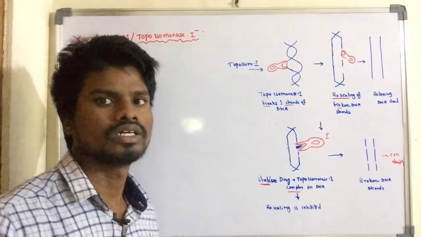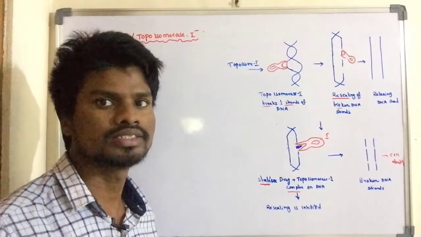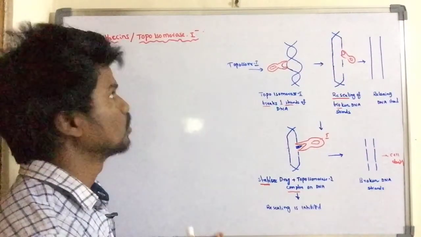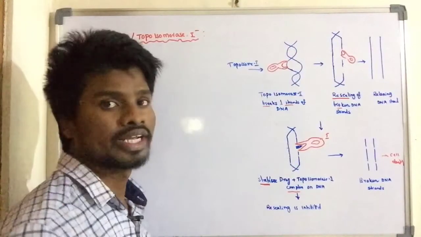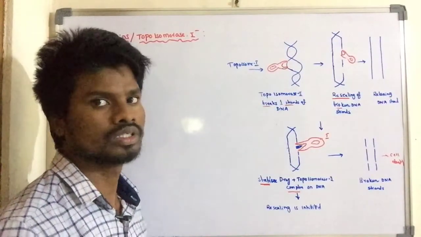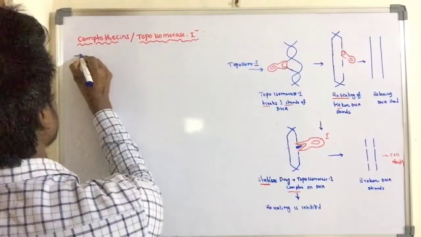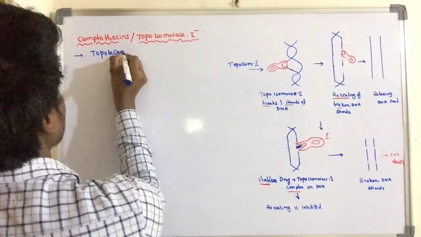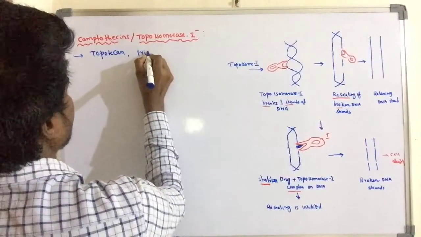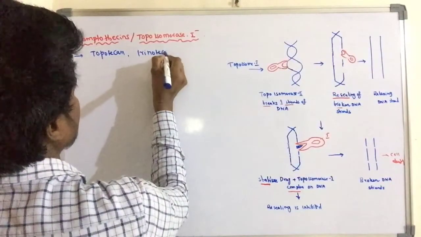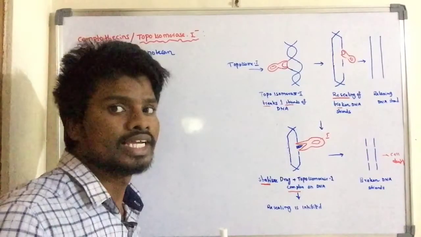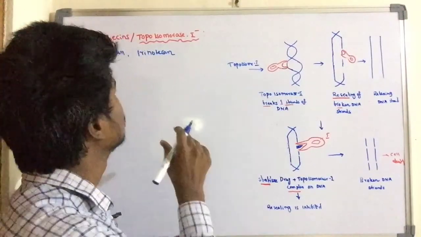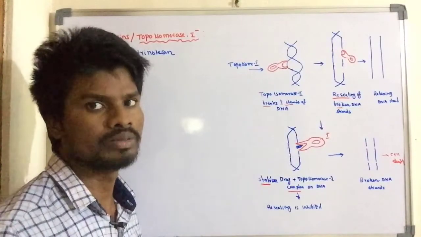We will discuss the next important compounds of anticancer agents. Camptothecins are also called topoisomerase 1 inhibitors. What are the camptothecin agents? Topotecan and irinotecan. So both agents are camptothecin analogs, topoisomerase 1 inhibitors.